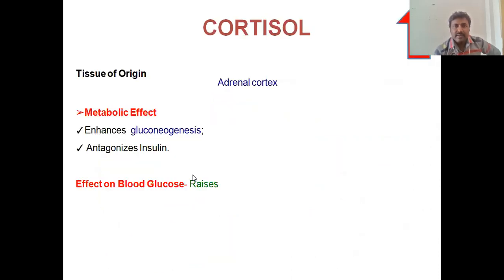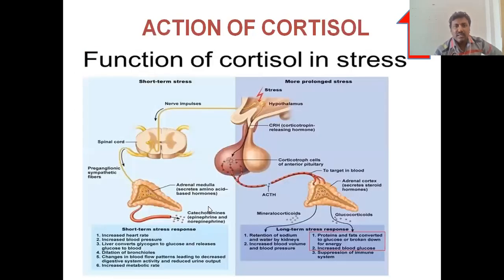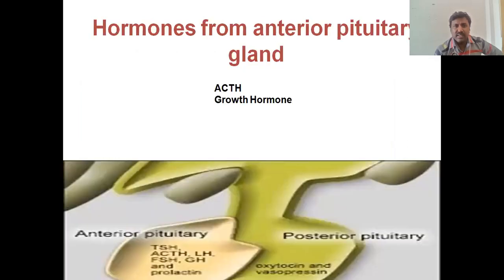So glucose molecules are produced. Cortisol enhances the gluconeogenesis, the same way epinephrine acts. And it antagonizes the insulin. This is one more activity of cortisol: antagonize the insulin, whose function is opposite. Antagonism means to inhibit the insulin function. So because of this, glucose levels rise. This is how the cortisol is released into the body. This will come later in our human anatomy and physiology.